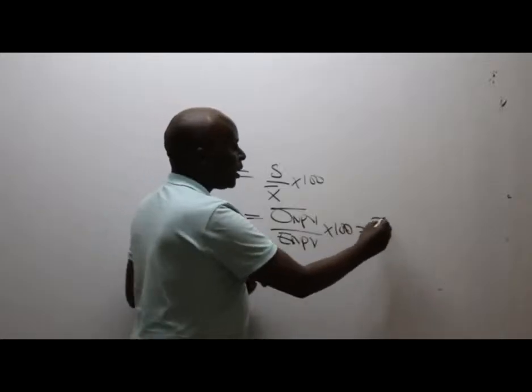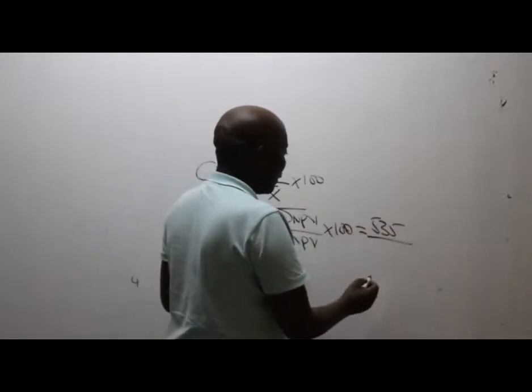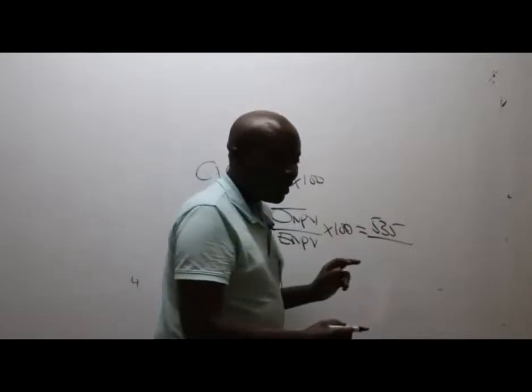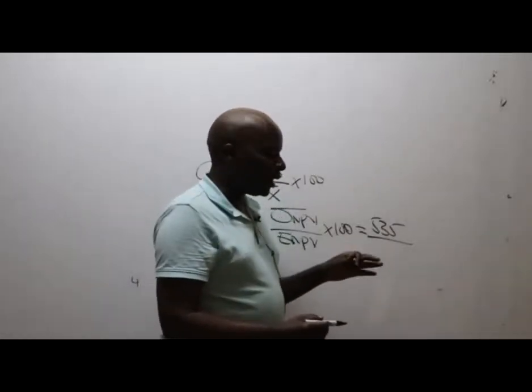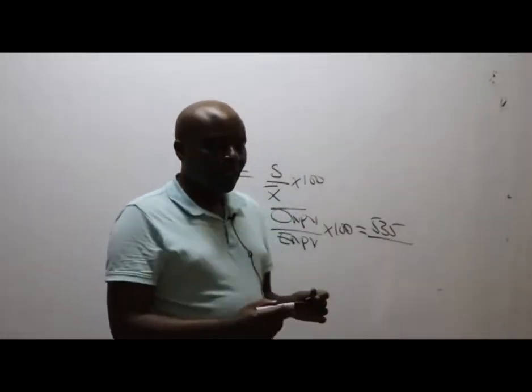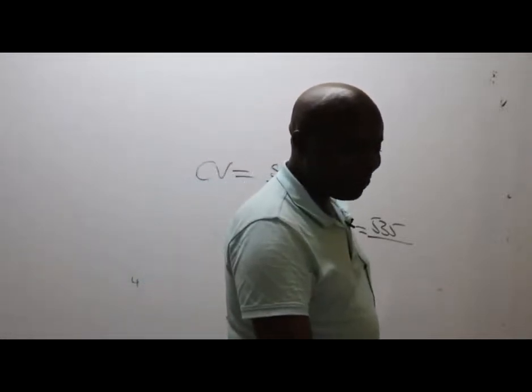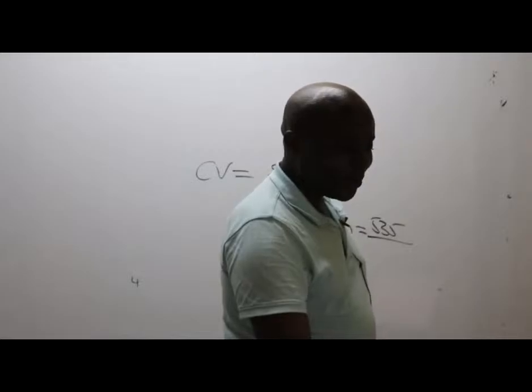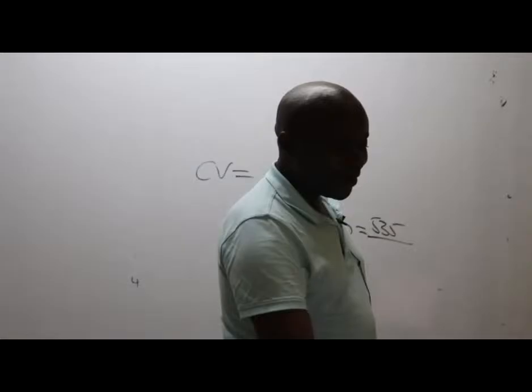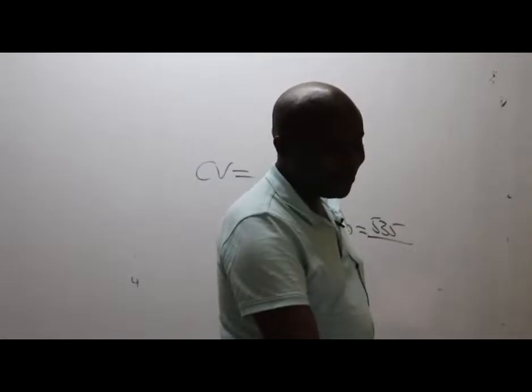So this, you gave me 535 all over the expected net present value. What was the expected net present value coming to? Caroline is saying that I'm the one who taught them like that.